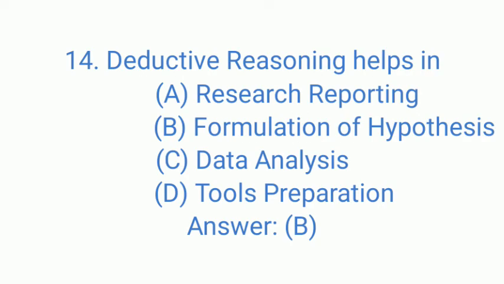Deductive reasoning, that is general to specific, helps in option A, research reporting, option B, formulation of hypothesis, option C, data analysis, option D, tool preparation. So the right answer will be formulation of hypothesis. Here option B will be the right answer.